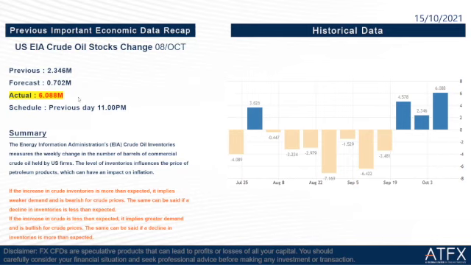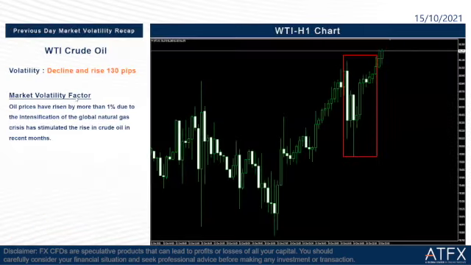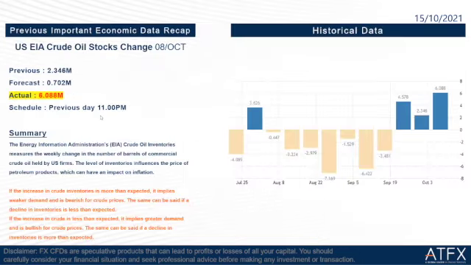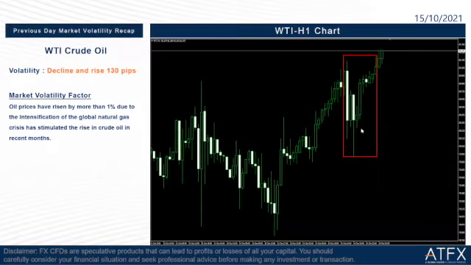Let us take a look at the previous day's market volatility. So regarding the WTI crude oil, we can see that the WTI crude oil price declined last night because of this important economic data. And then it rose up again. So what happened? Let us read the factor here. Oil prices have risen by more than 1% due to the intensification of the global natural gas crisis, which has stimulated the rise in crude oil in recent months.